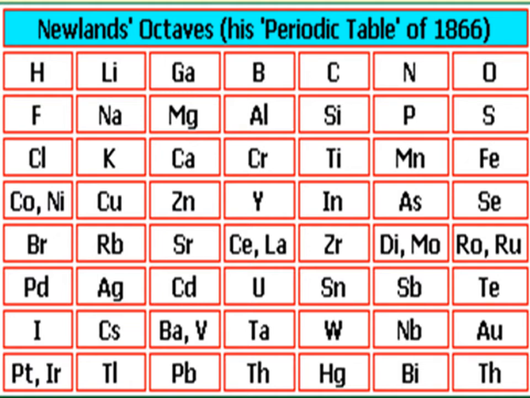So along with these achievements or merits, Newland's periodic table also has some demerits, which we also have to discuss, because of these demerits his periodic table and his theory were considered a failure. Okay, so let's see.